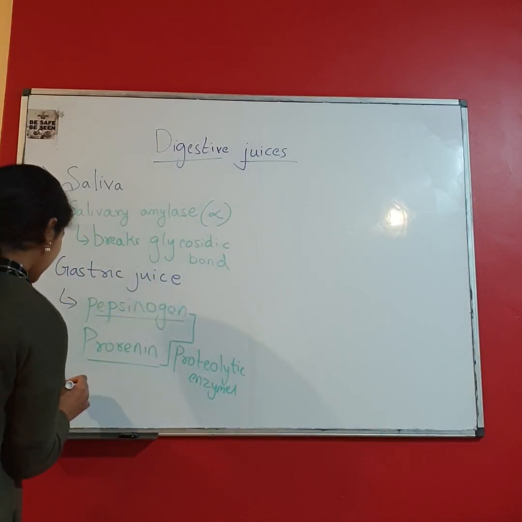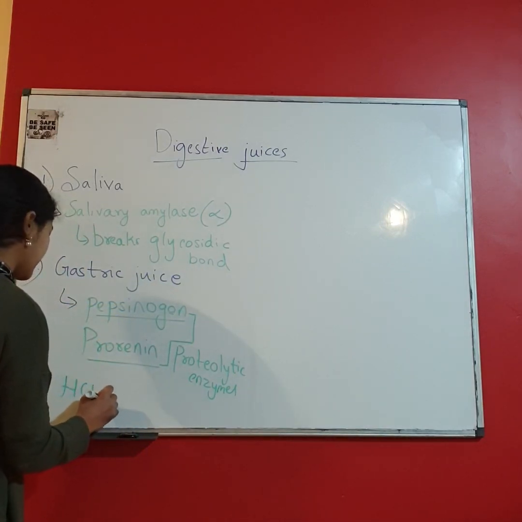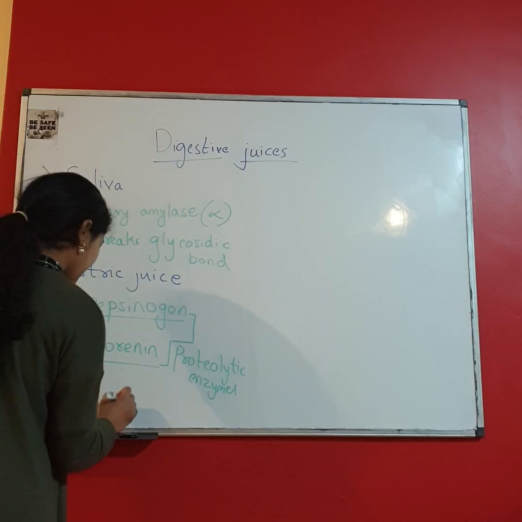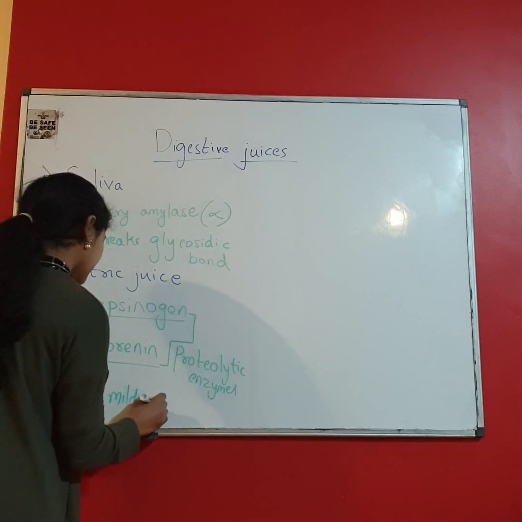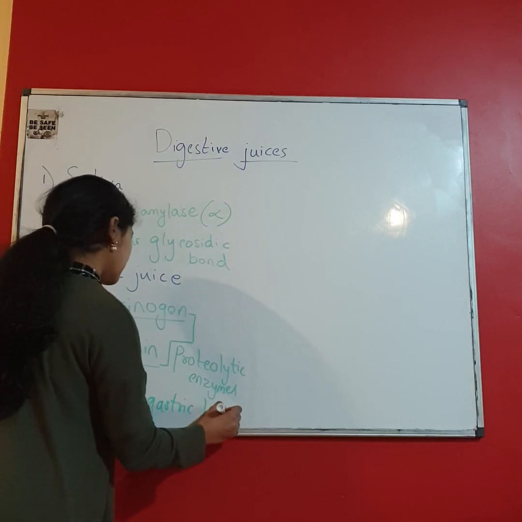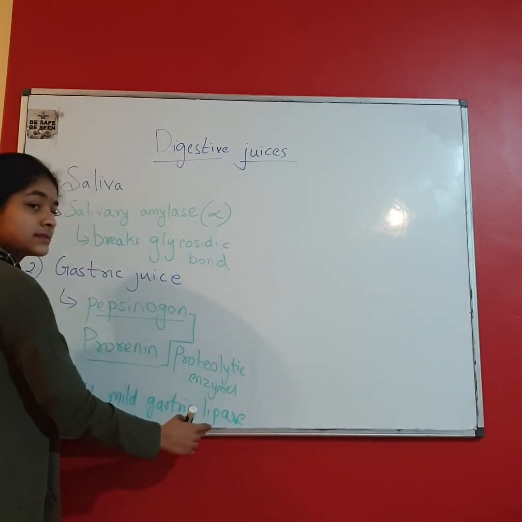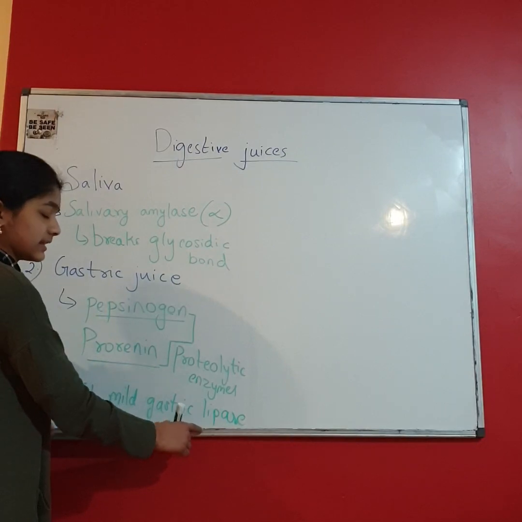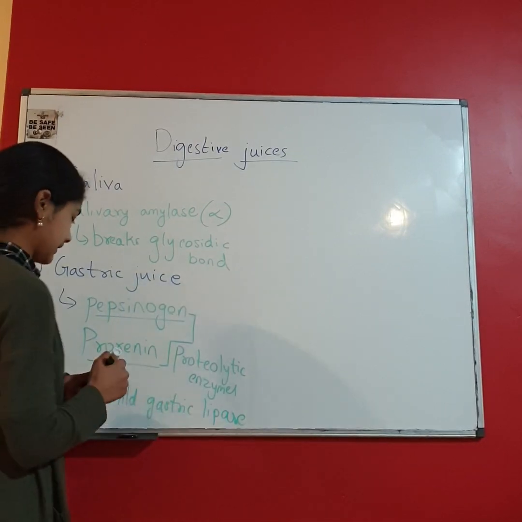Gastric juice also contains HCl, hydrochloric acid. It contains mild gastric lipase. Lipase means it digests fats, it breaks down fats into fatty acids.